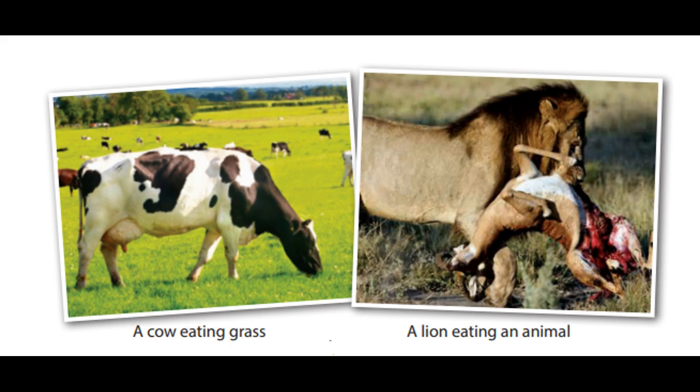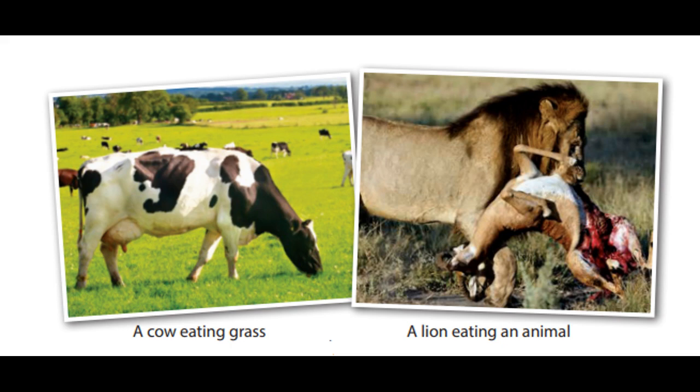So what happens? This lion directly depends on the rabbit. But even though it directly depends on the rabbit, it indirectly depends on the plant as well, my children. Because now this one takes energy by eating the rabbit, but the rabbit takes energy by eating the plant. So the plant's energy goes into the rabbit. When this lion depends on the rabbit, what will happen? That entire energy taken by the plant goes into the lion.